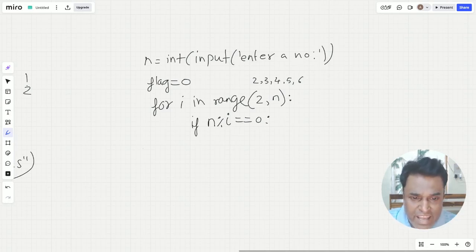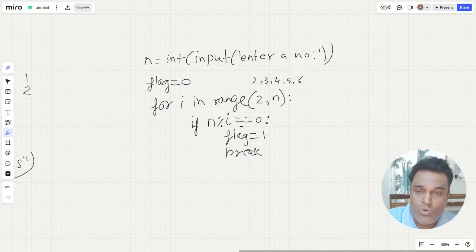And if in any case it gets divisible, which means the remainder will be 0, we need to make this flag value as 1. This is an indication that this condition got satisfied, and then we can break the loop. Since the condition got satisfied, what does it indicate? It is divisible, which means that the number is not a prime number. Had it been 7, which I assumed n is, this condition will never get satisfied.